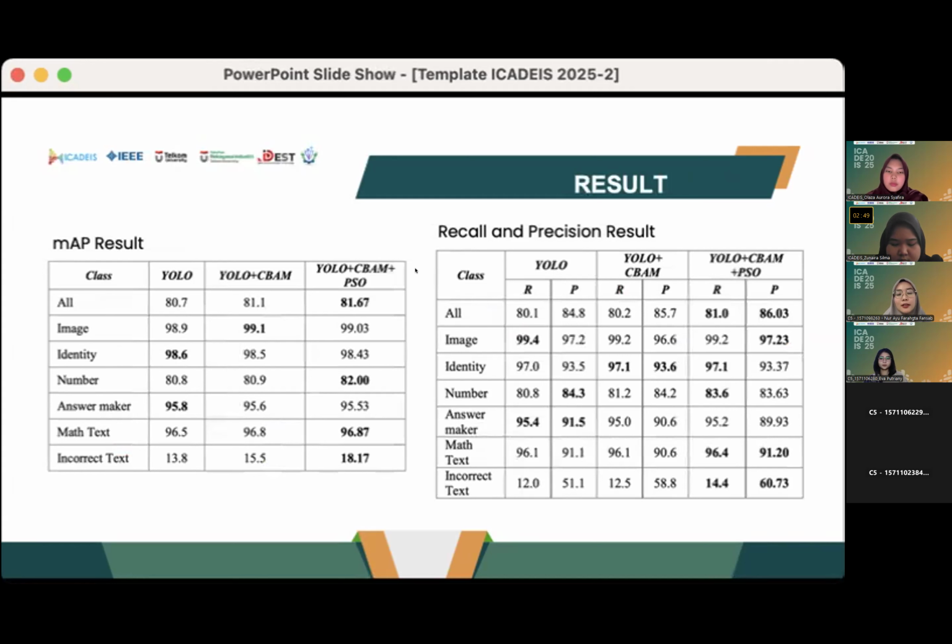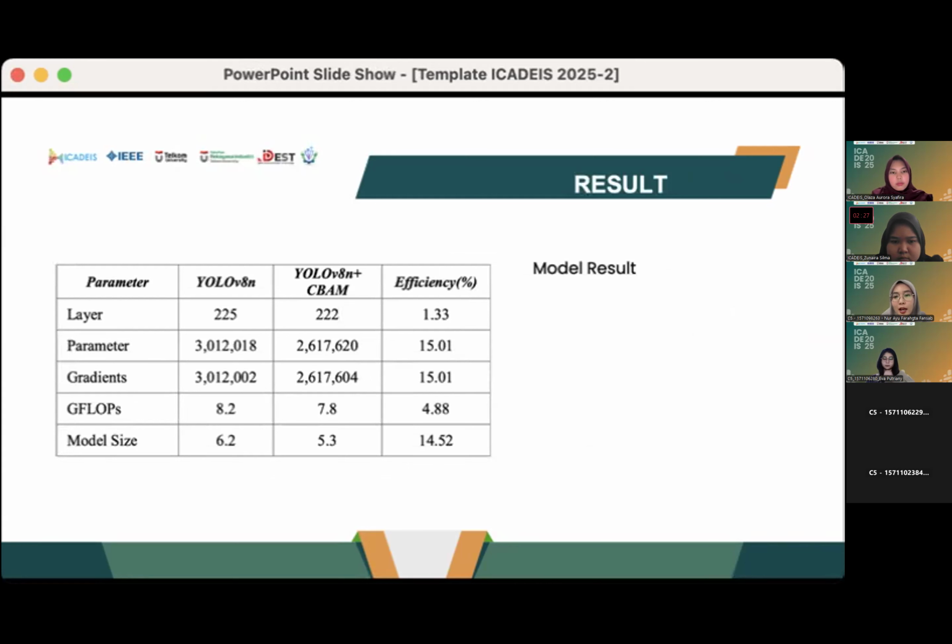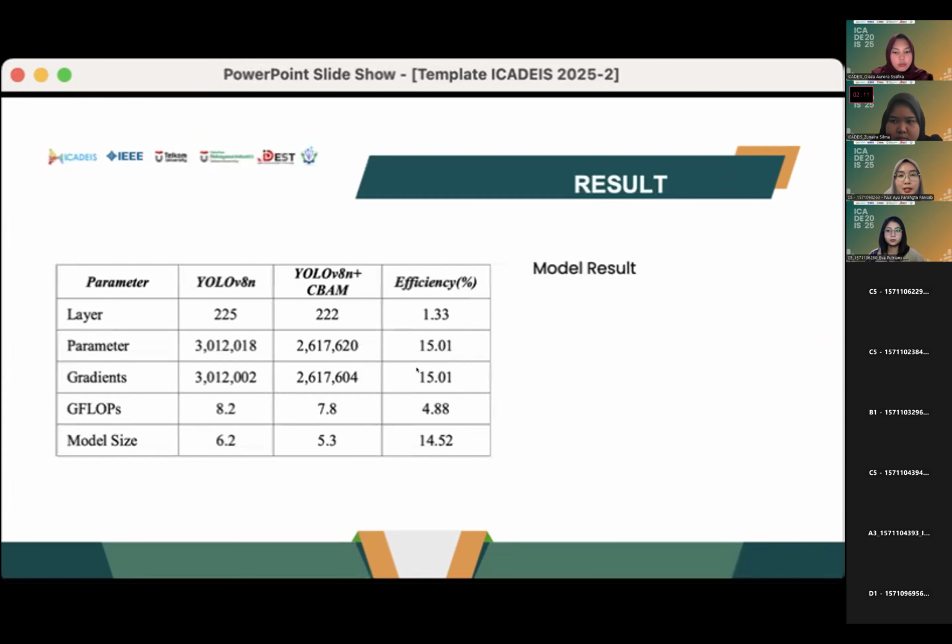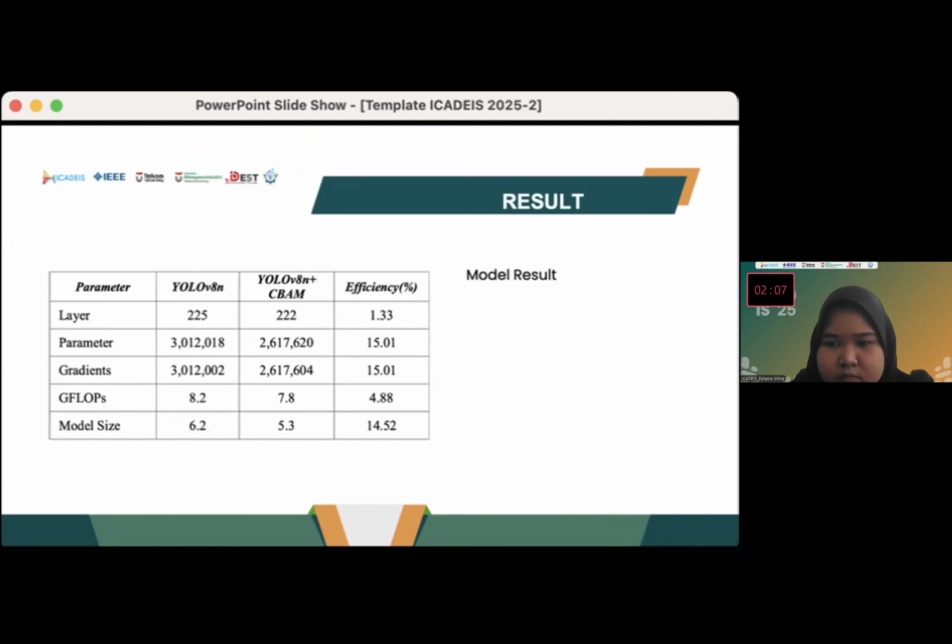The changes, such as reducing layers and parameters, not only enhance the accuracy, but also significantly improve the model's efficiency. This includes a reduction in size, gradients, and GFLOPs, making the model lighter, faster, and more suitable for real-time applications.